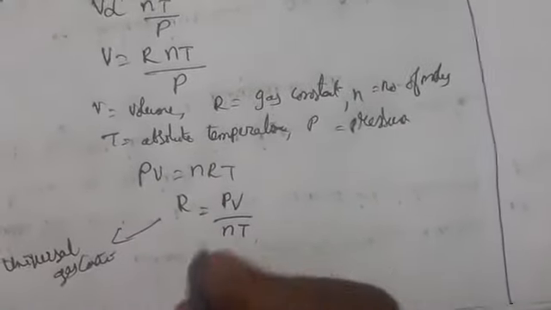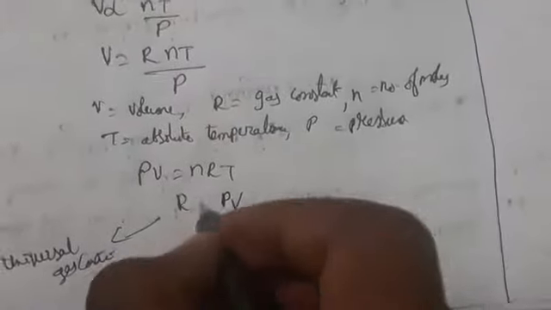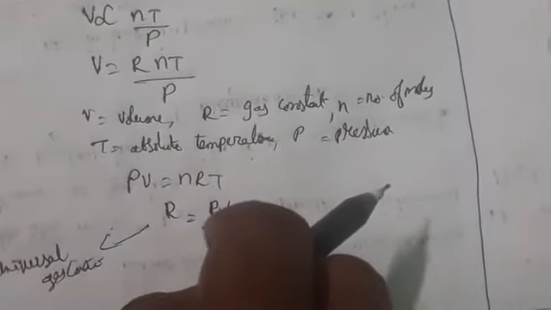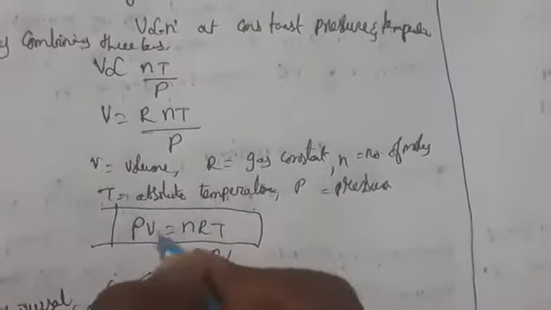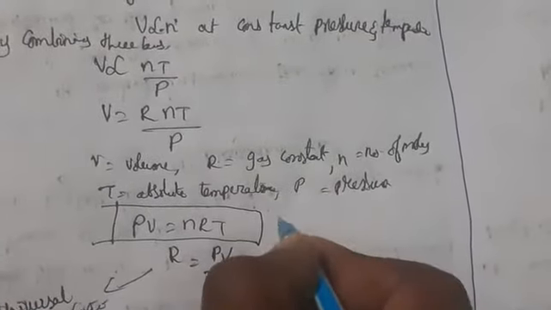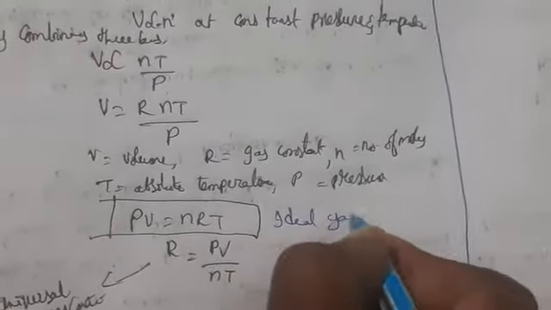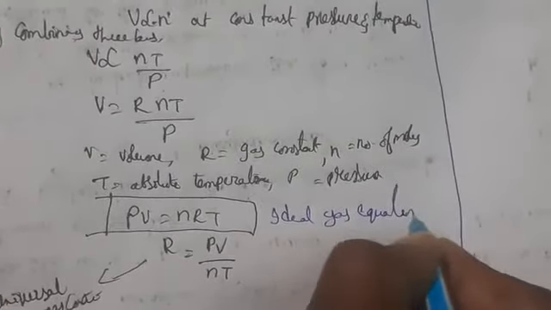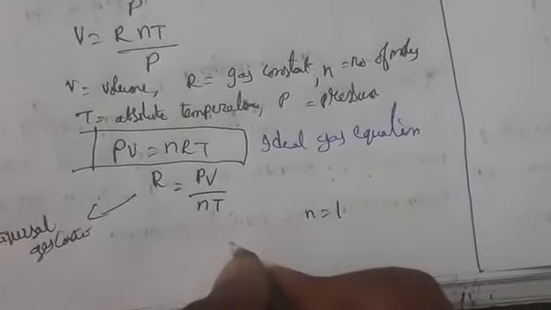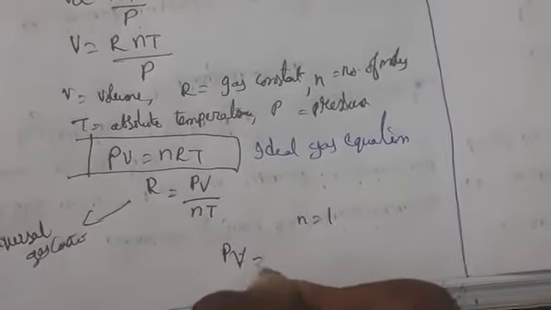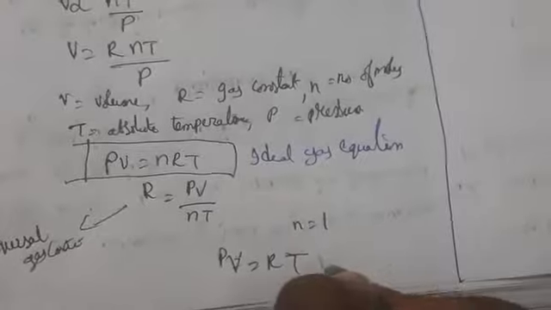So this equation we call the ideal gas equation, PV equals nRT. When we combine three laws, which give a single equation, we call it the ideal gas equation. PV equals nRT is the ideal gas equation. If you put 1 mole in place of n, that is n equals 1, then we get PV equals RT for 1 mole of gas.